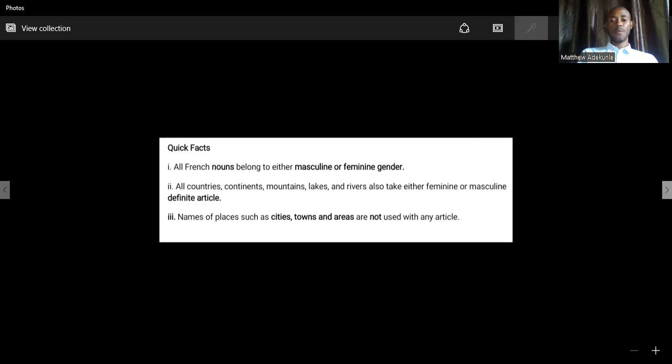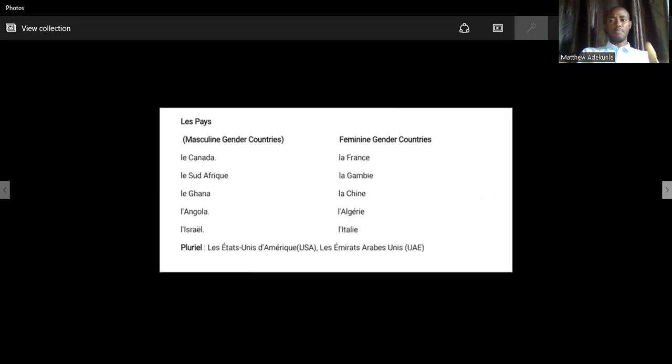Okay, let's move forward. We have some examples of countries on the screen there. We have masculine gender countries, le Canada, le Sud-Afrique, le Ghana, l'Angola, l'Israël. Now look at it. Angola and Israel, they are masculine gender countries, and they start with a vowel sound, okay? That means you have to learn it, all right? Because we also have some countries that start with a vowel sound, but they are feminine, you understand? So we have both masculine starting with a vowel sound and feminine starting with a vowel sound.